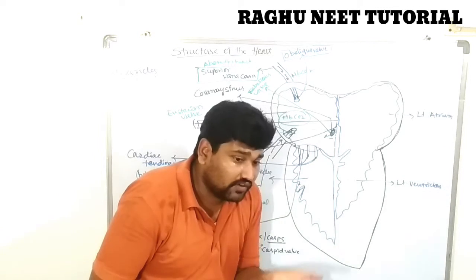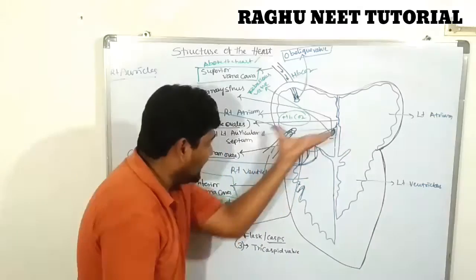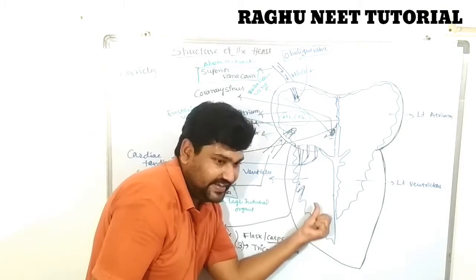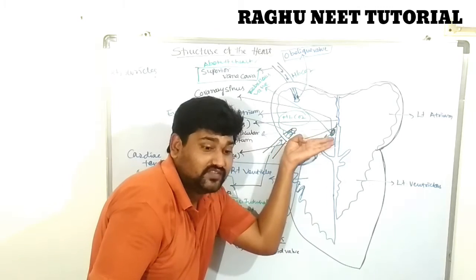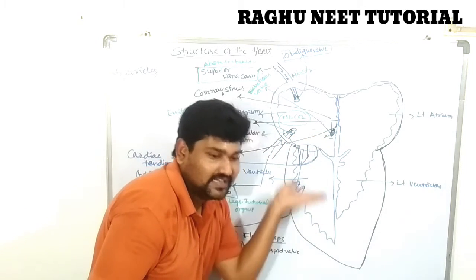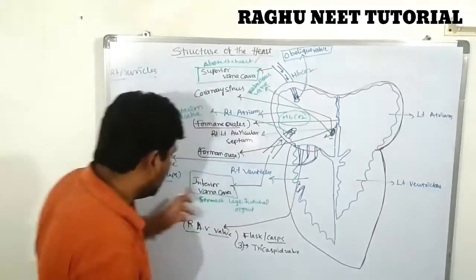When the ventricles contract, the valves are completely closed. So the purpose is holding the flaps by the cardiac tendons.